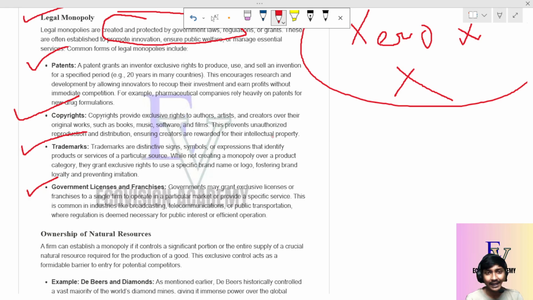Suppose the government told me that you can only sell these types of bakery cakes in this region, no one else can sell these types of bakery cakes in the region. So if the government gives me this franchisee, or the license of selling some particular bread or some particular cakes in a particular market, then I can only sell that, no one else can, and this becomes government license and franchisee.